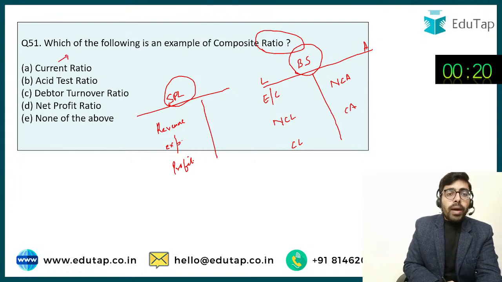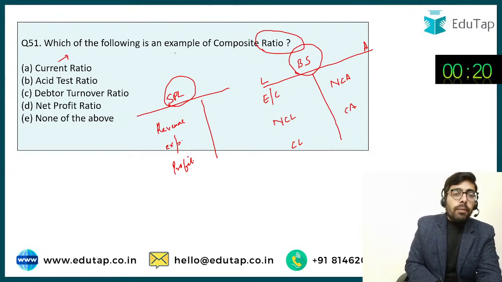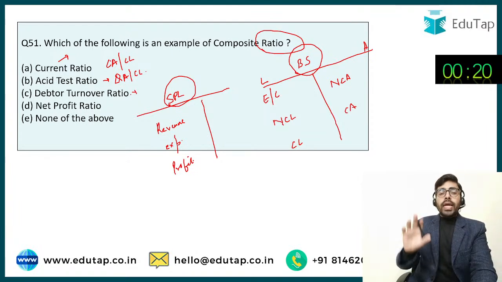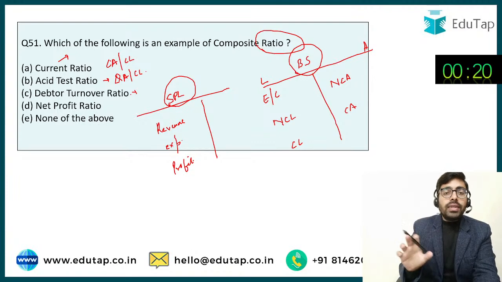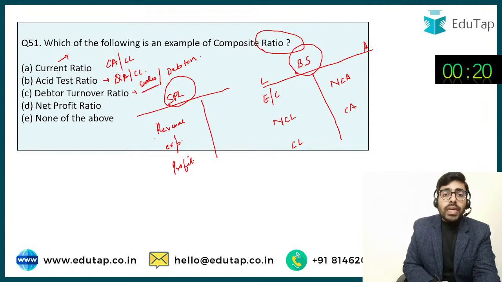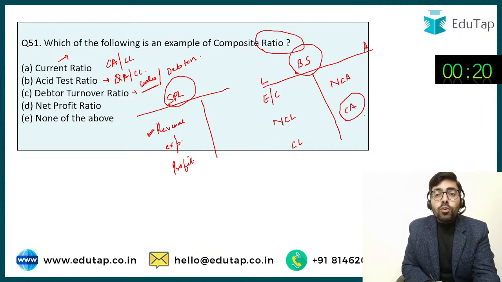अगर मैं current ratio की बात करूं, then current ratio is easily computed as the ratio of the current assets to the current liabilities. Acid test ratio is the ratio of the liquid assets or quick assets to current liabilities. Debtor turnover ratio is basically computed by considering the sales of the company and average debtors. So we are considering the sales and the debtors. In this particular ratio, I am considering one element which is being taken from the profit and loss statement, and the other element, debtors, is going to come to me from the balance sheet.